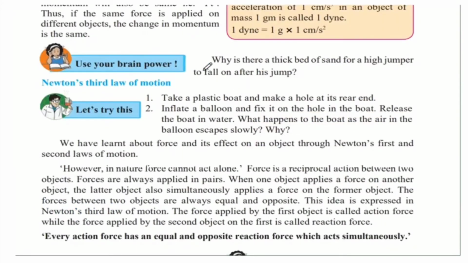Use your brain power. Why is there a thick bed of sand for a high jumper to fall on after his jump? If you have noticed in the Olympics or other sports competitions, for high jump they keep a very big thick bed so that when the high jumper falls from the height, he does not get hurt.